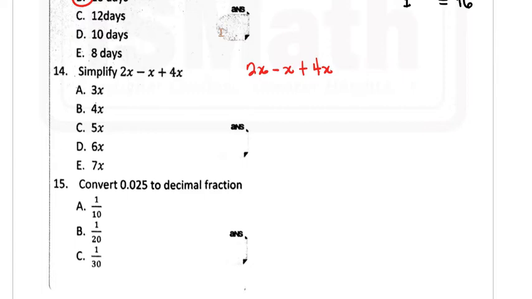So we have 2x minus x plus 4x. 2x minus x is 1x. 1x plus 4x is 5x. So your answer there is supposed to be C.